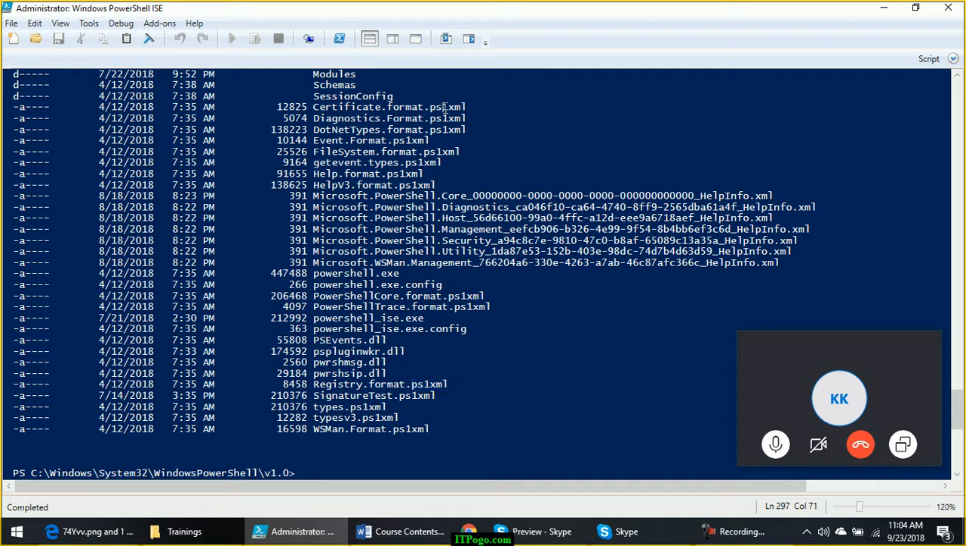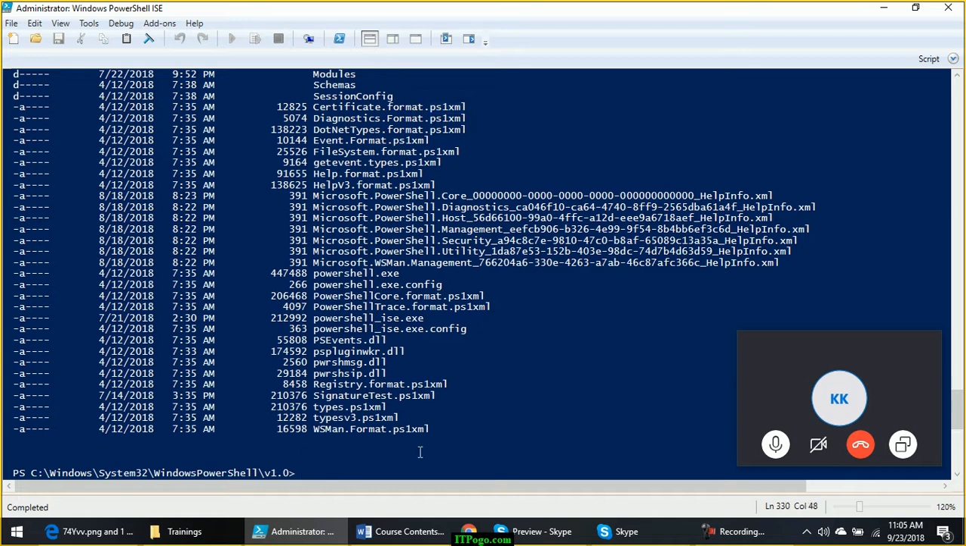These are the view definitions, default views. We have discussed default views earlier, you remember? That time I told you, don't make changes to any of these files. If you make changes, something will break in PowerShell. So the reason was these files are digitally signed.